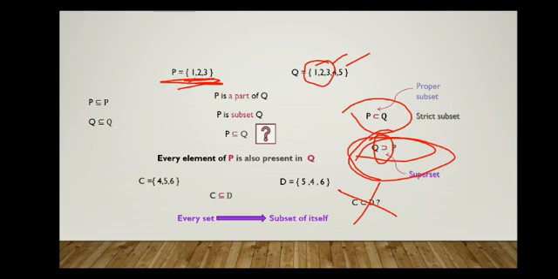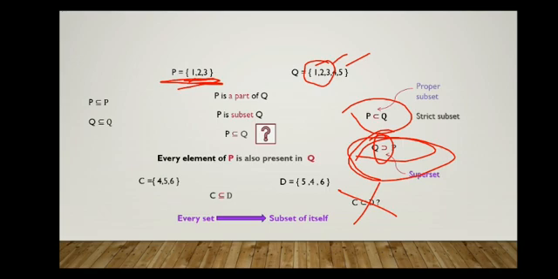So if you consider two sets P and Q, P is a subset of Q if every element of P is also present in Q. So when can we say P is a proper subset of Q?